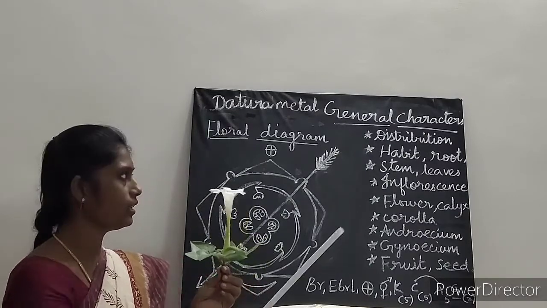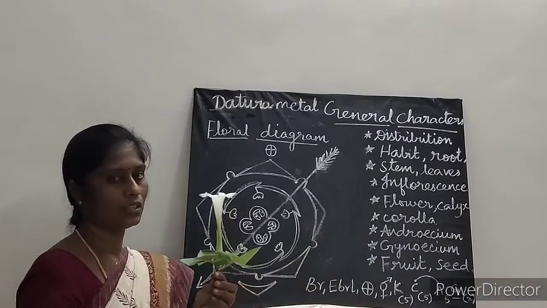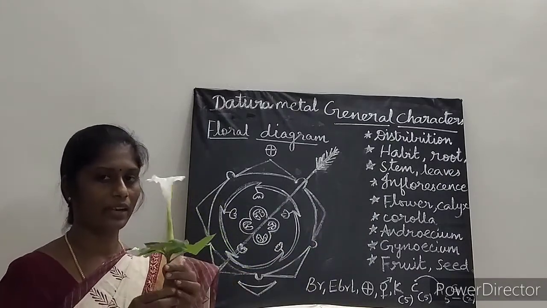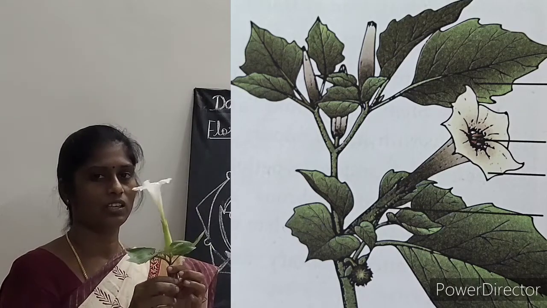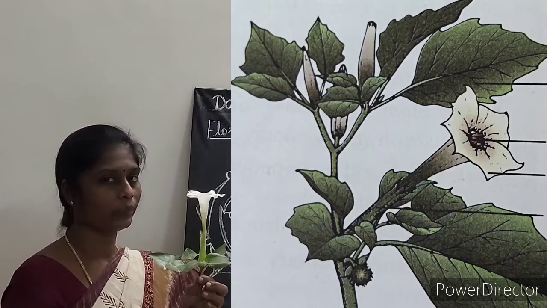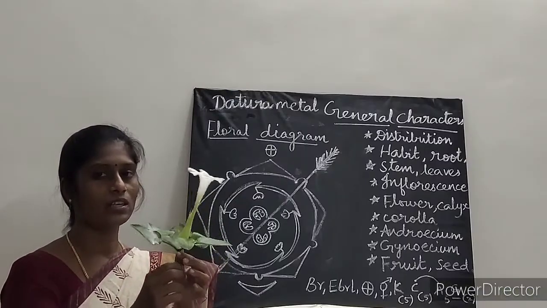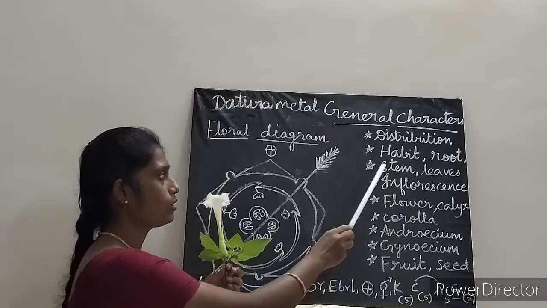Now let us begin with the general characters. First one is habit. It is a large, erect, stout herb. Okay. And the next one is root. Root here is a branched taproot system. Next is about stem.